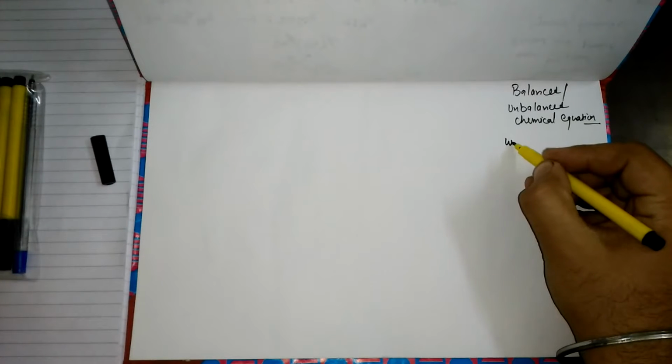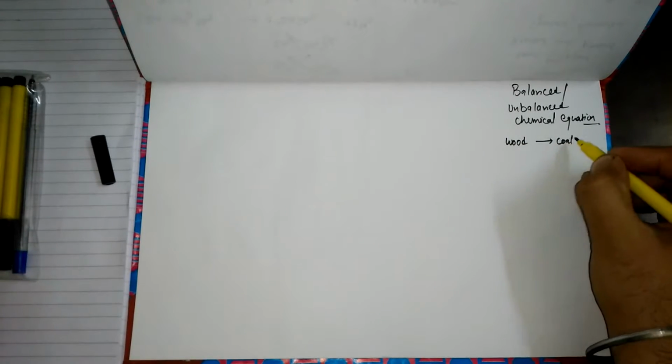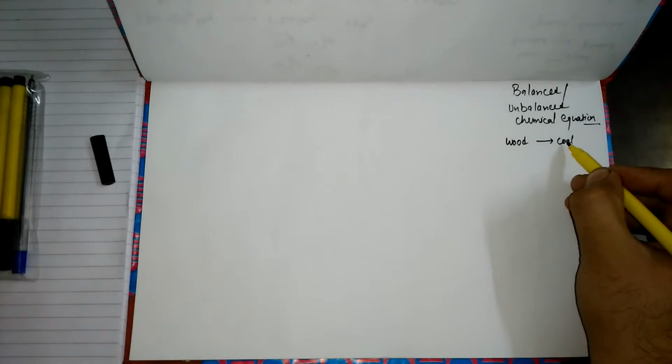Today we are going to discuss the balanced and the unbalanced chemical equation. The substances which combine or react are known as reactants. When two substances react, a new substance is formed with different properties, which we call the product. If a piece of wood changes into coal, this wood acts as the reactant and the coal is the product.